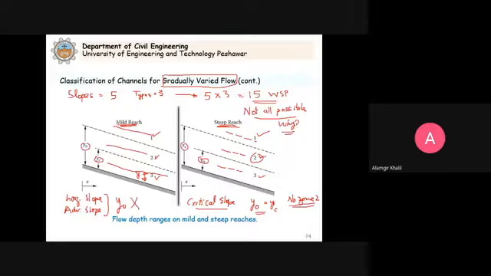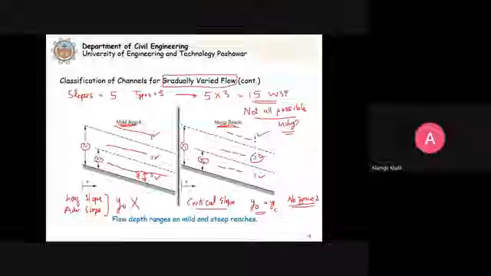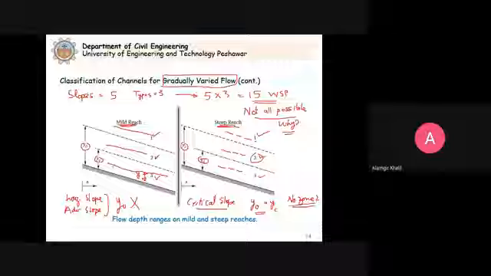There is no y naught defined for horizontal slope and adverse slope. So it means that the depth can be above the critical depth, it is possible, and the depth can be below the critical depth. You understand? The depth can be above the critical depth and it can be below the critical depth.